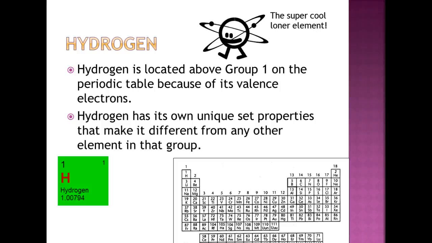So that's why we kind of call hydrogen the super cool loner element, because it acts very special and it acts differently than all the other elements. And it's not alone, because you'll find that hydrogen can combine, and often combines, with all different kinds of elements for different reasons. All right, so just to kind of keep that in.